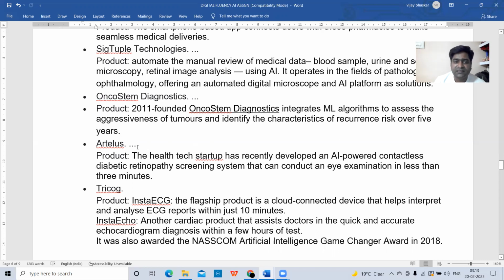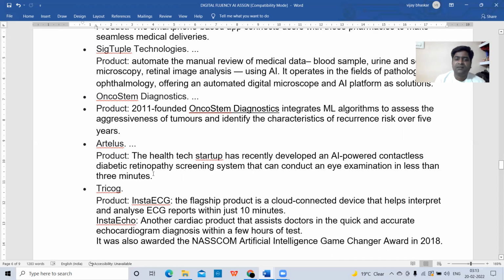Next, Artelus is another healthcare company. What is the feature of its product? The health tech startup has recently developed an AI-powered contactless diabetic retinopathy screening system that can conduct an eye examination in less than 3 minutes. So, what is the use of this product?